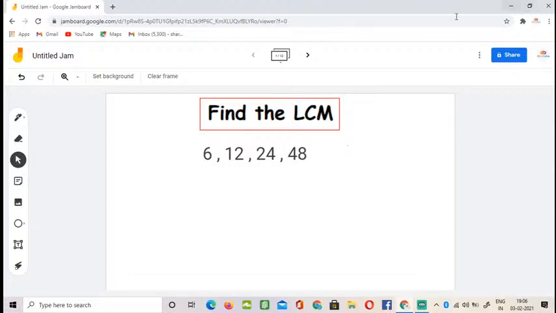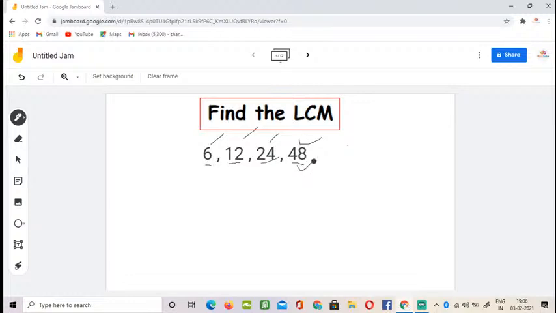Okay, here you have 6, 12, 24, and 48. From these four numbers you have to see the largest number. The largest number is 48. So you have to see whether this 48 is divisible by 24, 12, and 6. If 48 is divisible by 24, 12, and 6, then this 48 is going to be your LCM. Hope you all understood how we should do this.